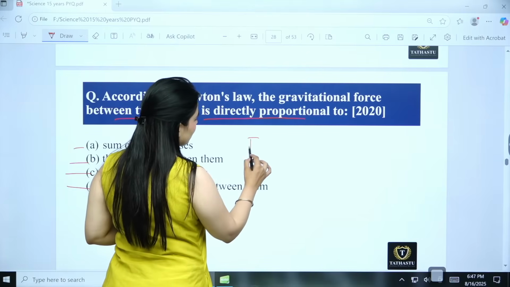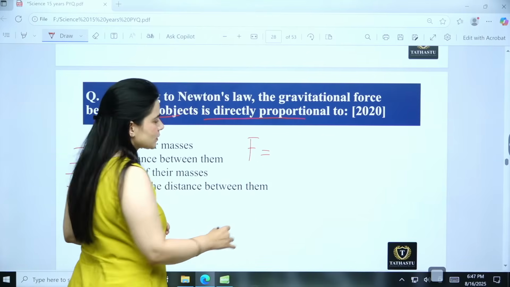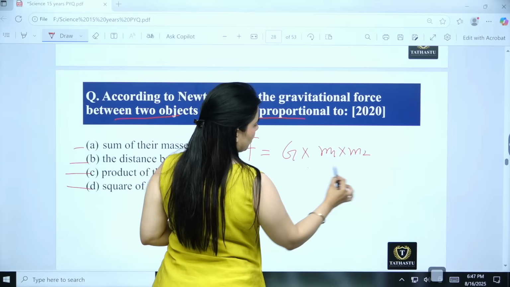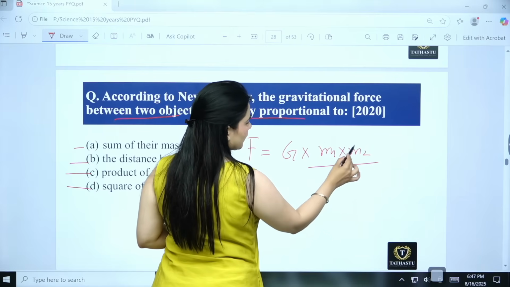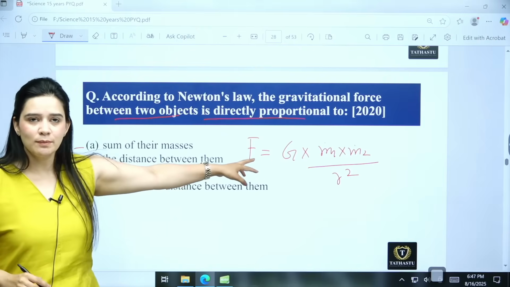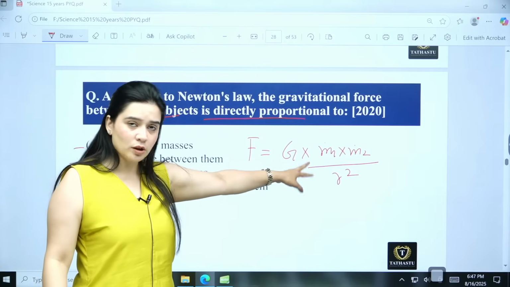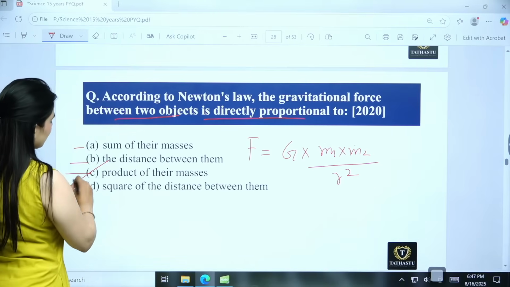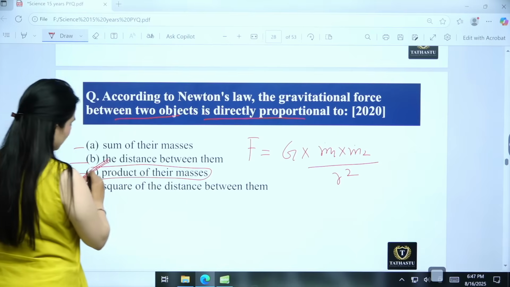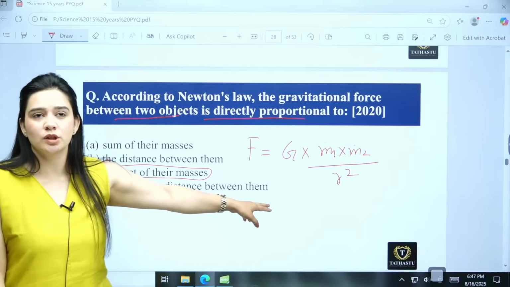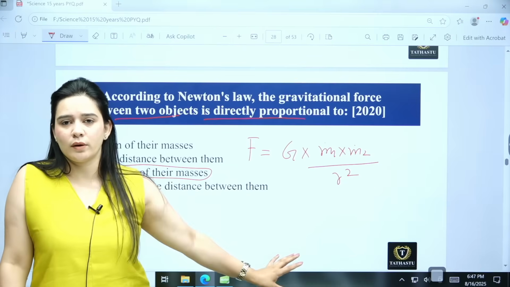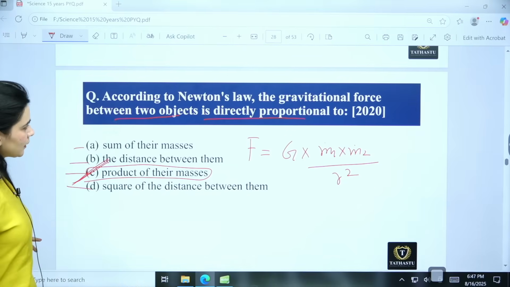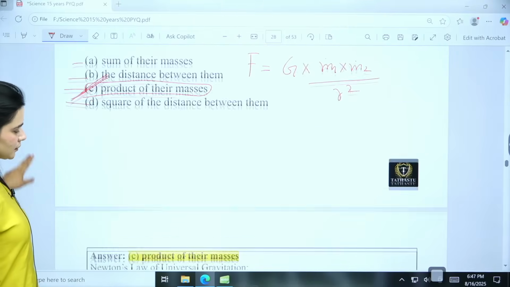Now, let us see the gravitational force formula. The gravitational force is equal to G into m1 into m2 upon r square, where m1, m2 are what? They are the masses of the two bodies or the objects, and r square is the square of the distance between them. So, we can see it is directly proportional to the product of their masses, and it is inversely proportional to the square of the distance between them, right. So, it is directly proportional to the product of their masses.